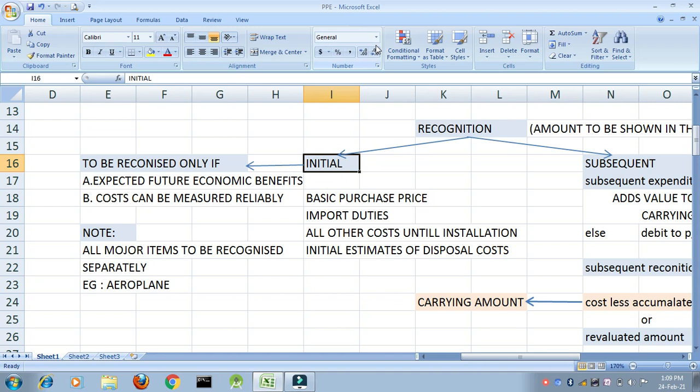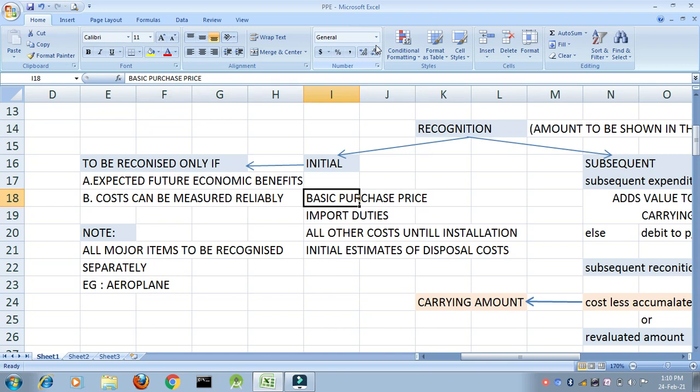Now, when will you recognize it in your books of accounts? There are two criteria. The first thing is, from that asset you have expected future economic benefits. Future economic benefits means what? You are going to get something in return in monetary form. From the tables and chairs I will get my students who will pay me fees. And costs can be measured reliably. I have bought the tables and chairs for 50,000, so I know exactly at what amount I should be entering it into my books of accounts.